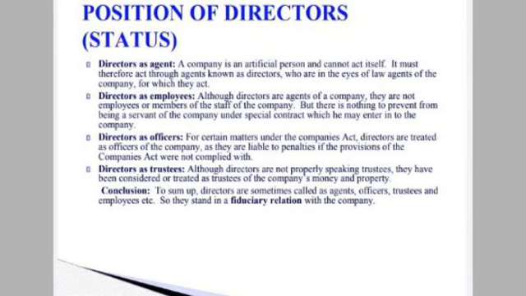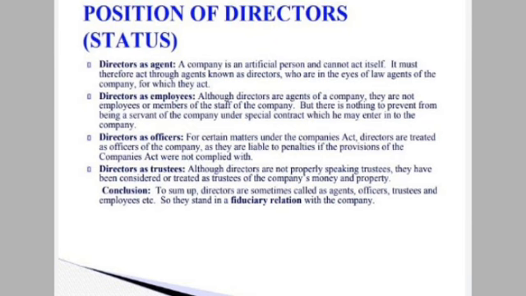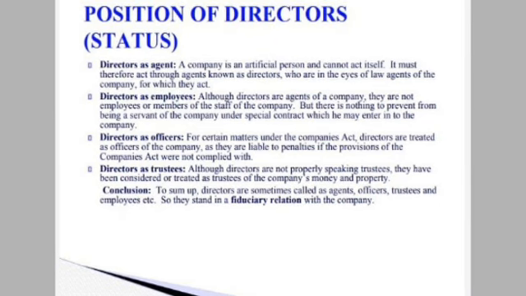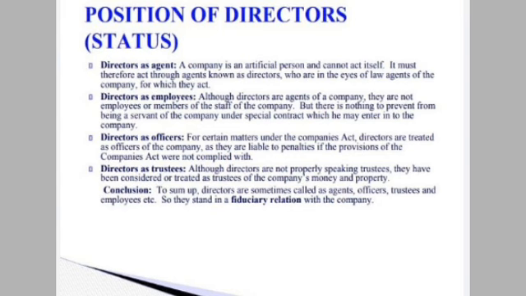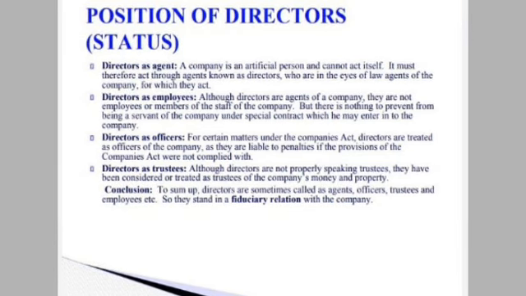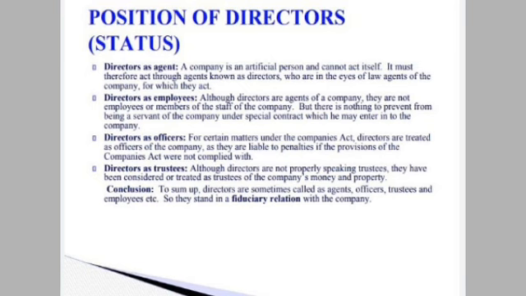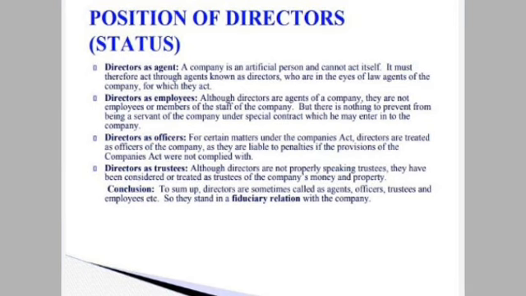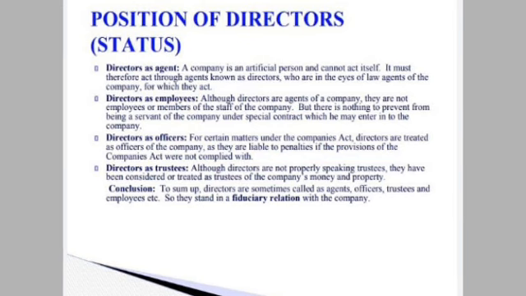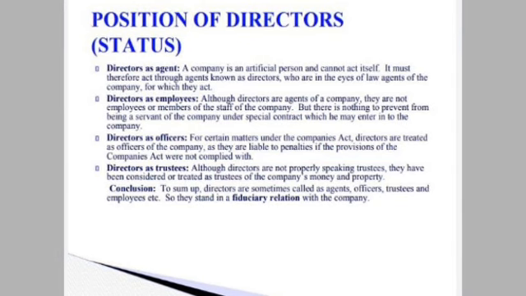Next one is director as an employee. For his acts, he is getting remuneration from the company. So he is an employee of the company. Next one is director as officer. In certain cases, he is paying penalty as an officer. So he is an officer of the company. Next one is director as a trustee. He stands in an important position. He is a trustee of the company's money and property. He takes care of the money and property of the company. So he is a trustee of the company.